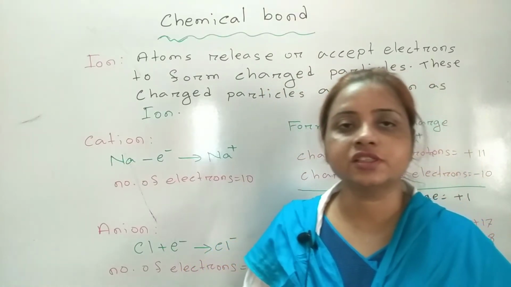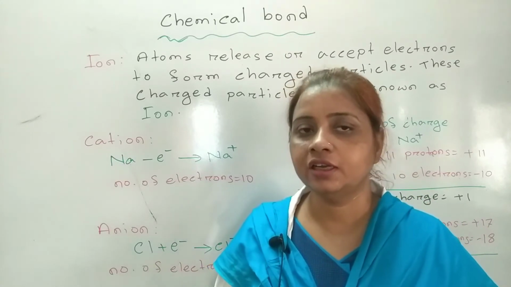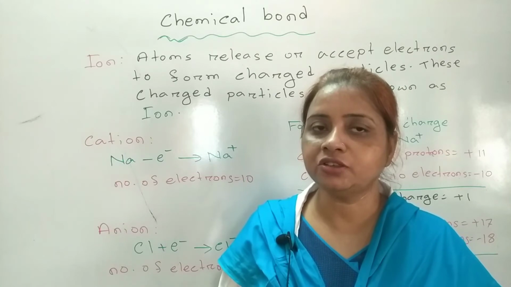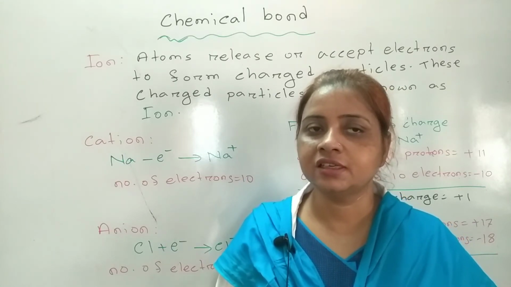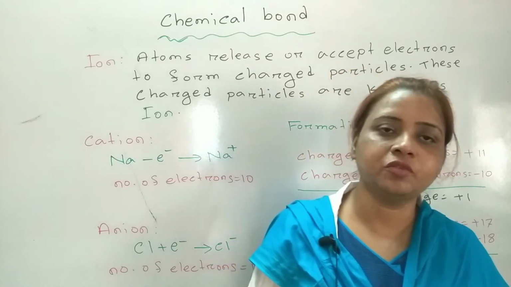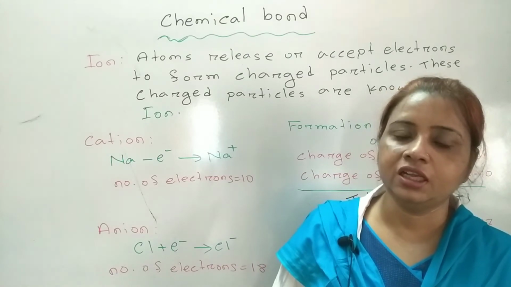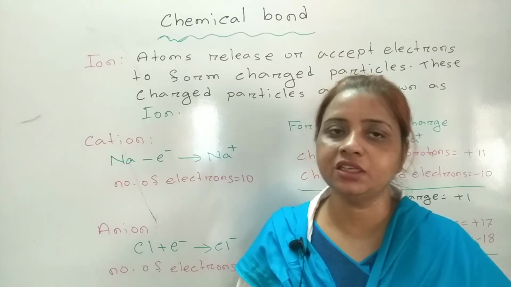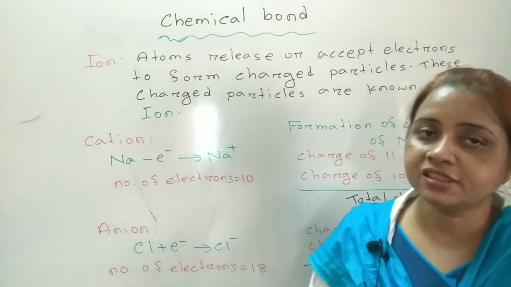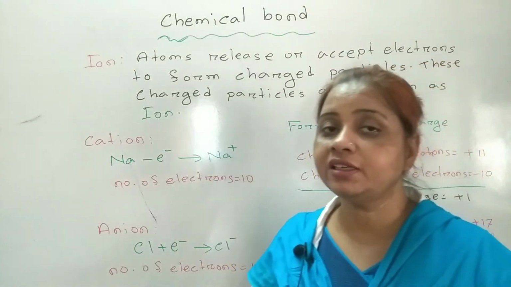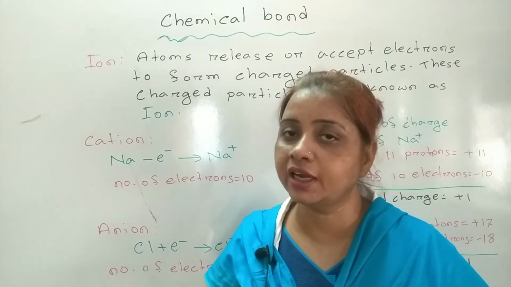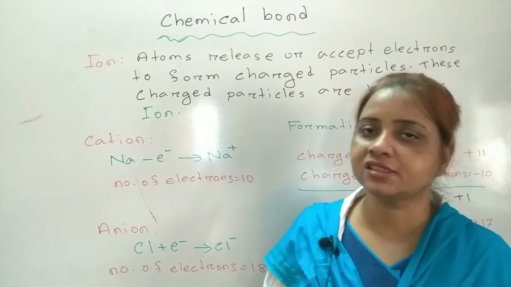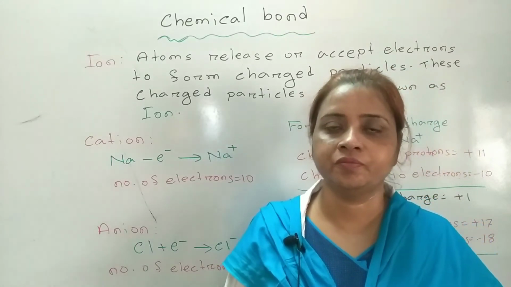Whenever atoms release or accept electrons, they can be charged. If an atom releases an electron, it becomes positively charged. If an atom accepts an electron, it becomes negatively charged. And whenever these particles are charged, they are no more atoms. The charged particles are known as ions.